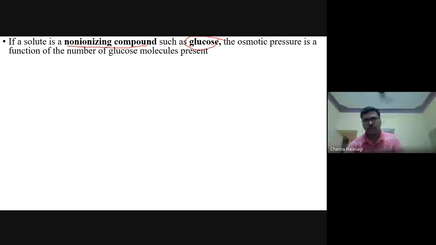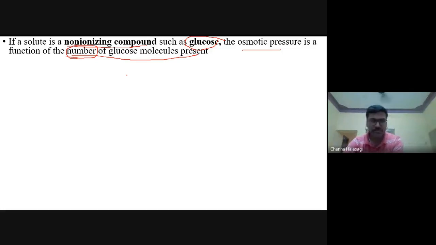Glucose will not dissociate in our blood like sodium chloride or HCl. For such substances, the osmotic pressure is determined by the number of glucose molecules present. Here you have to take the direct number of the glucose molecules because it cannot dissociate. It is a non-ionizing compound.